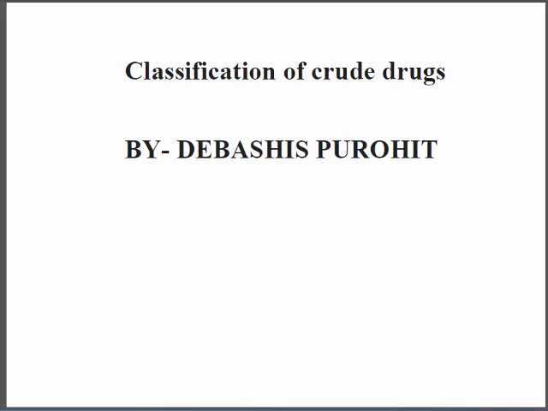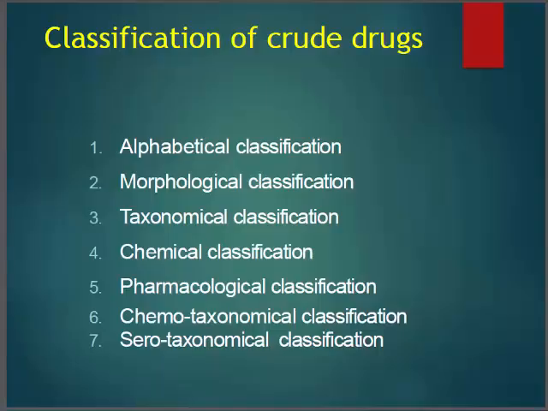Hi guys, today I am going to classify crude drugs in pharmacognosy and phytochemistry. So let's start. First we need to know how many types of classifications there are. Generally, these are classified into 7 types.